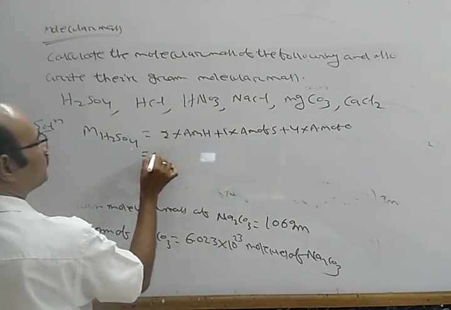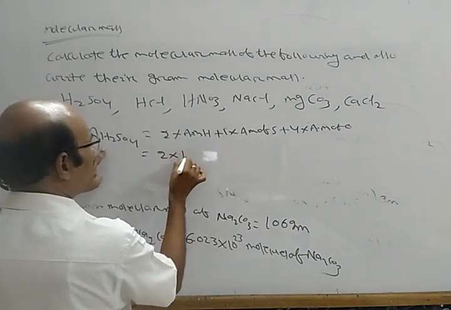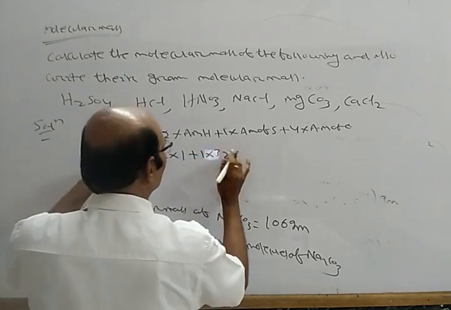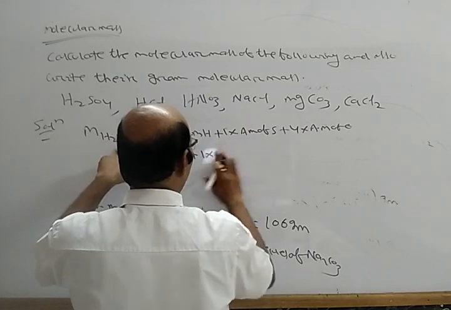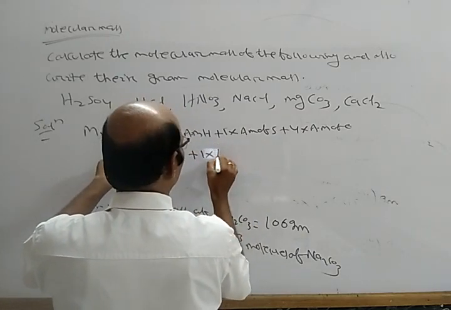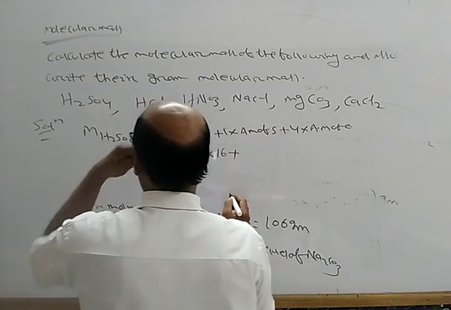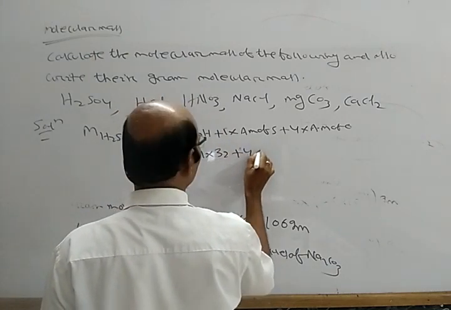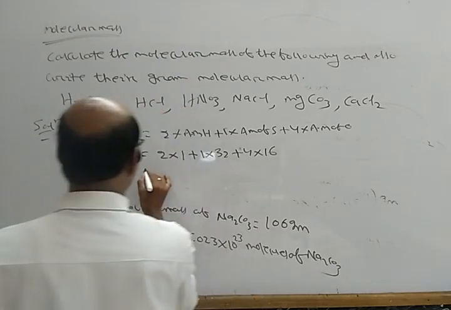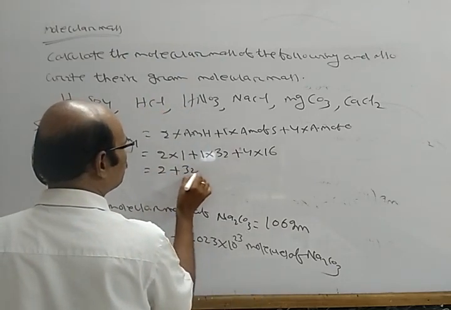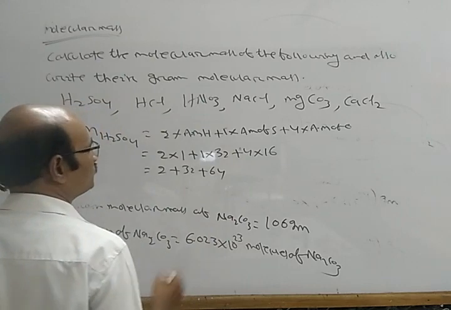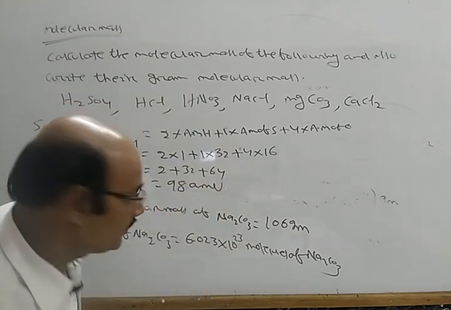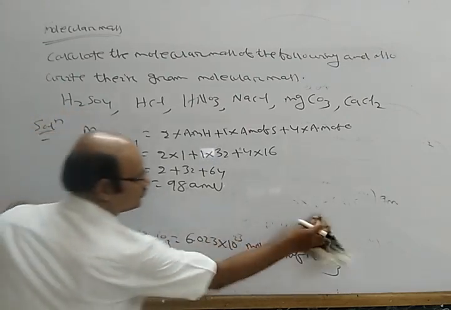That equals 2 into 1 plus 1 into 32, atomic mass of sulfur 32, plus 4 into 16, which is 2 plus 32 plus 64, equals 98 amu.